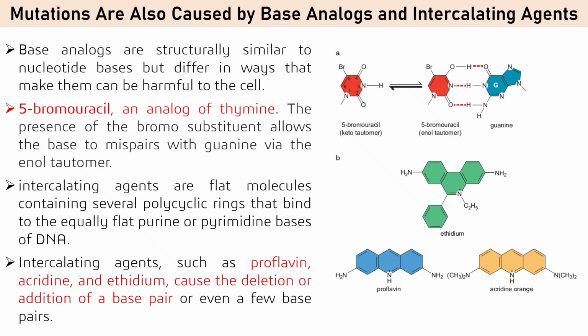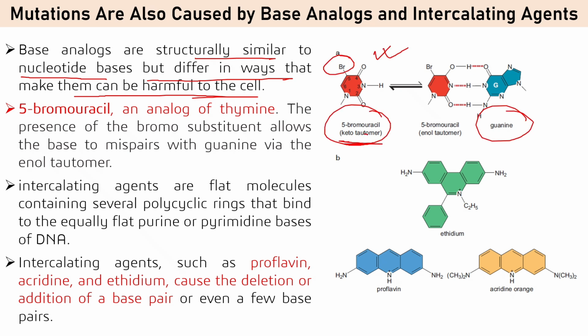Mutations or DNA damage are also caused by base analogs or some intercalating agents. So first of all, what are base analogs? Base analogs are structurally similar to the nucleotide bases but differ in ways that can make them harmful to the cell. Like 5-bromouracil is a base analog which pairs with guanine. So this is called a base analog.